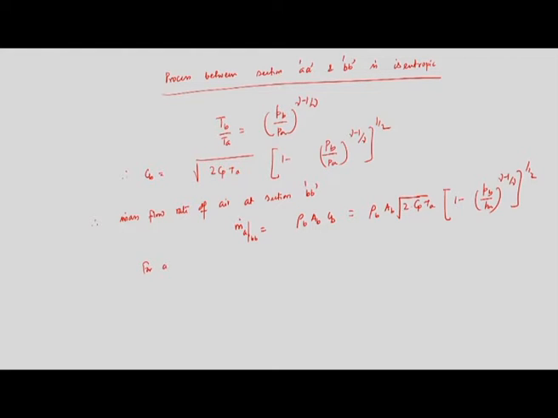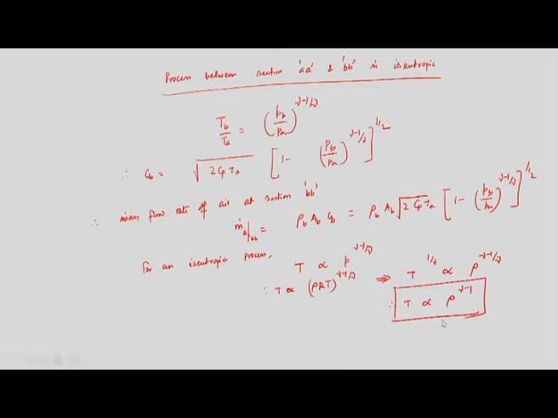So, again for an isentropic process I can write, T is proportional to P to the power gamma minus 1 upon gamma, that I can obtain from the above expression. If that is the case, then T is proportional to rho RT to the power gamma upon 1 minus gamma. Therefore, if I do this analysis, I can write T to the power 1 by gamma will be proportional to rho to the power gamma minus 1 upon gamma. Therefore, T is proportional to rho to the power gamma minus 1. This is very important for an isentropic process.